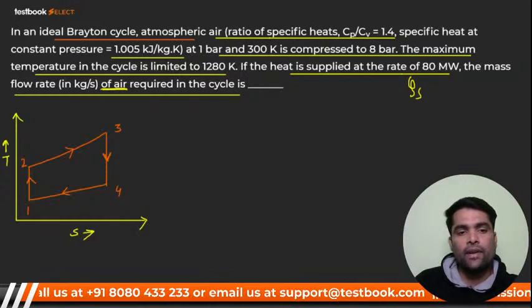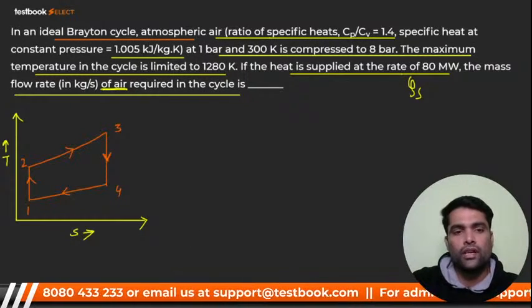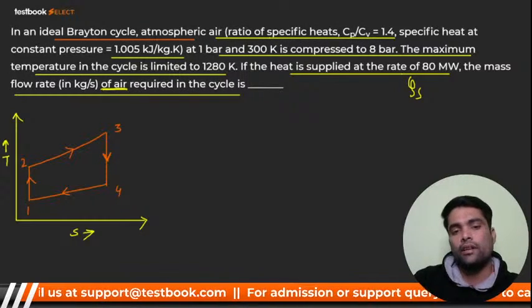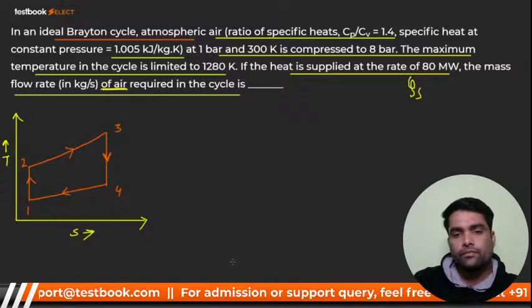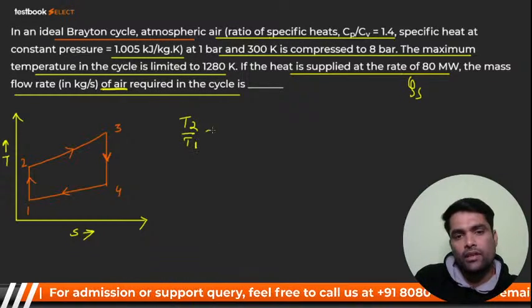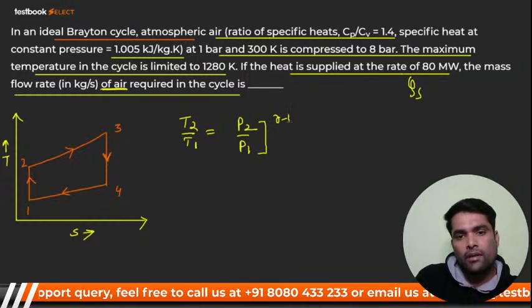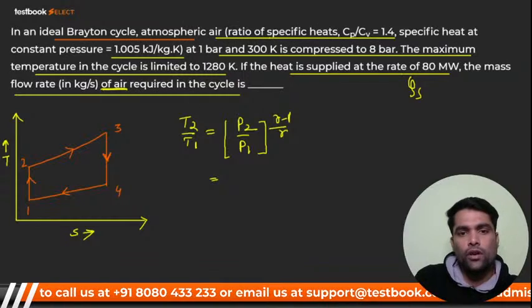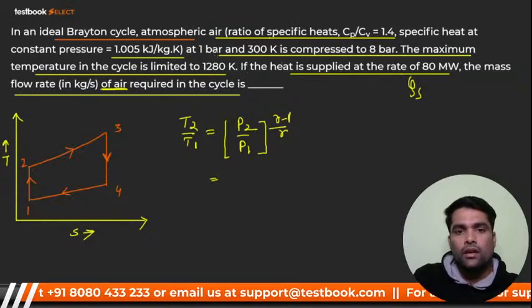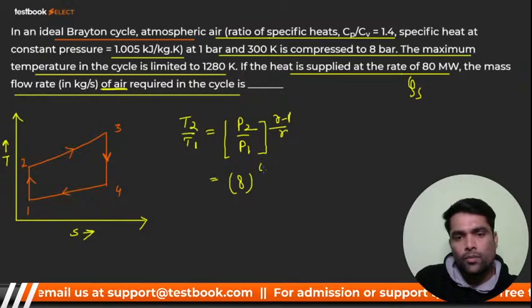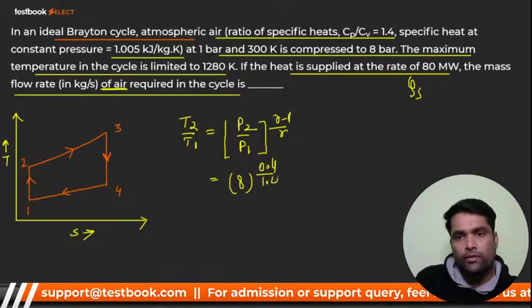So, my dear, if I calculate T2, because I don't know T2, then it is quite easy for me to calculate. You know that it is an isentropic process, so I can say T2 by T1 is nothing but P2 by P1 raised to power gamma minus 1 upon gamma. P2 and P1 are 8 bar and 1 bar. So that is 8 raised to power 0.4 divided by 1.4.